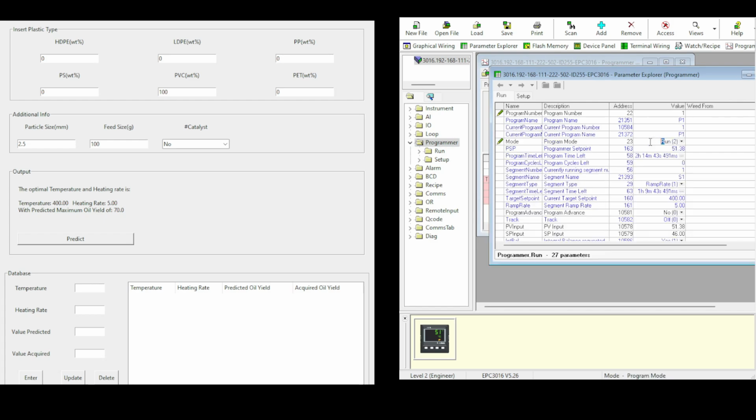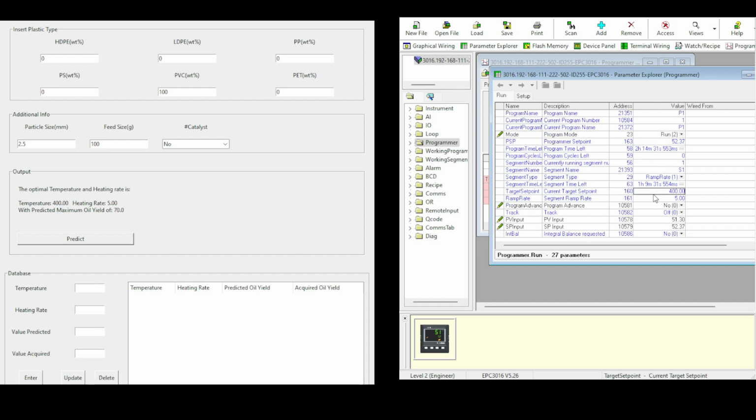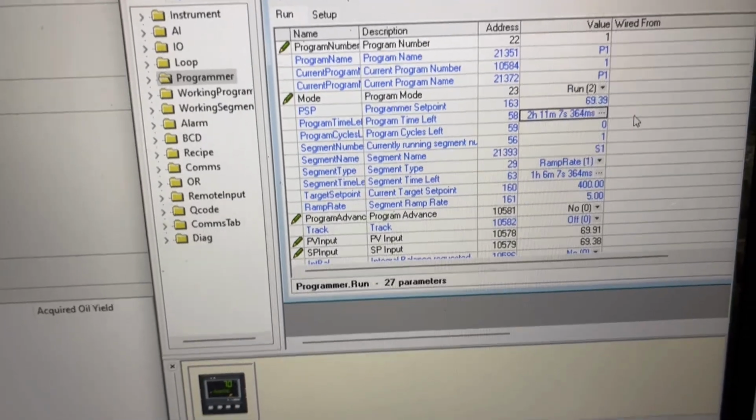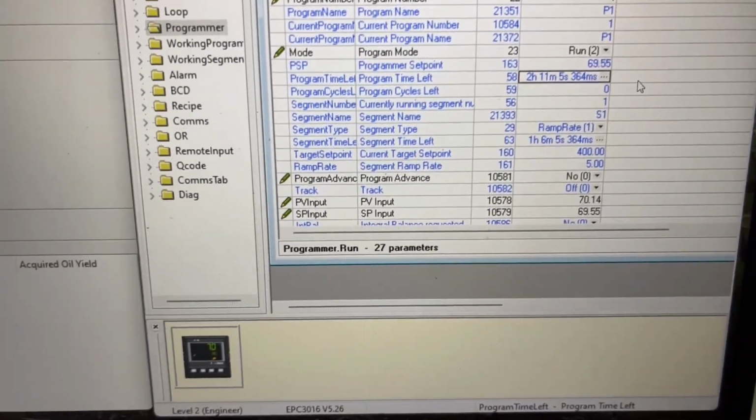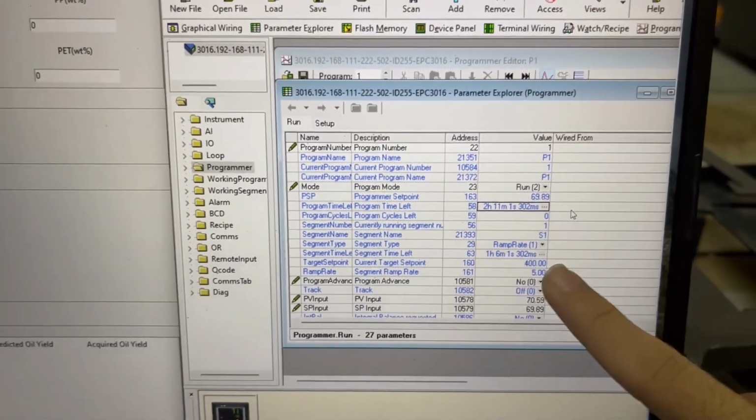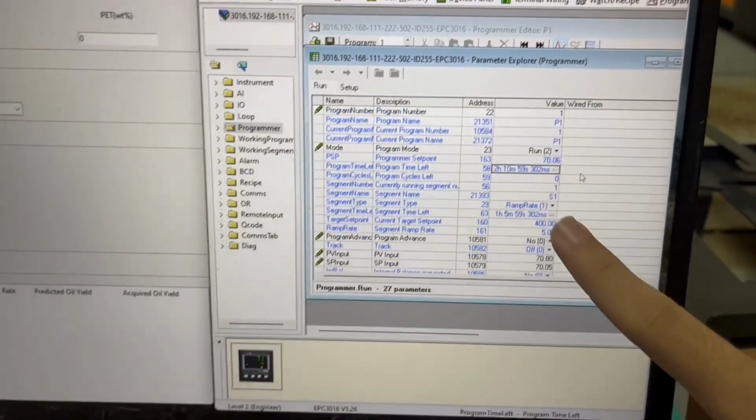We'll be running. And then all the information here is displayed. So the program time left, it still has 2 hours of running, and the target set point is 400. So right now, the pyrolysis process is actually running.